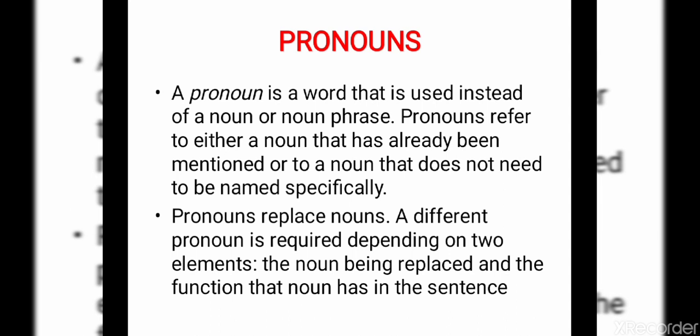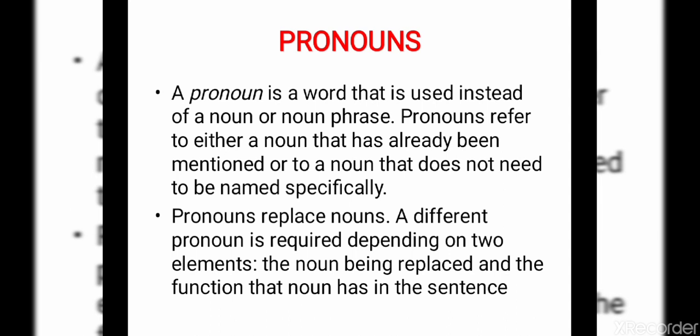A pronoun is a word that is used instead of a noun or noun phrases. Pronouns refer to either a noun that has already been mentioned or to a noun that does not need to be named specifically. Pronouns replace nouns. A different pronoun is required depending on two elements: the noun being replaced and the function that noun has in